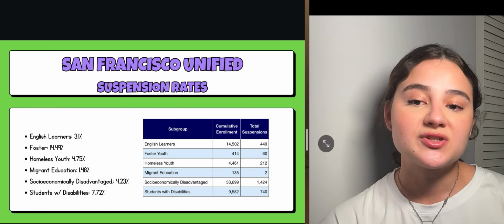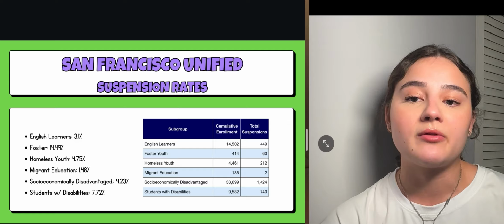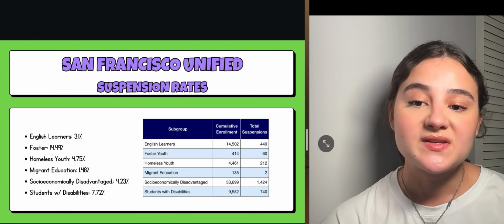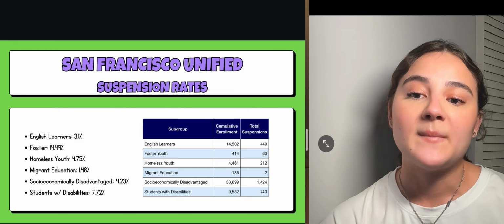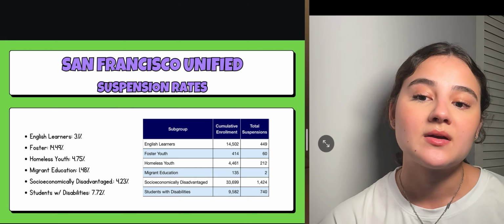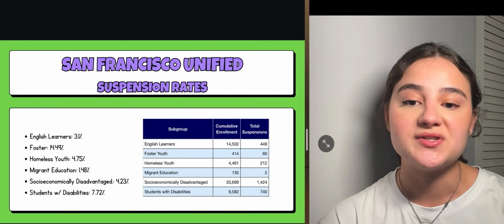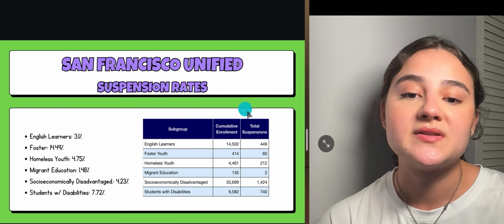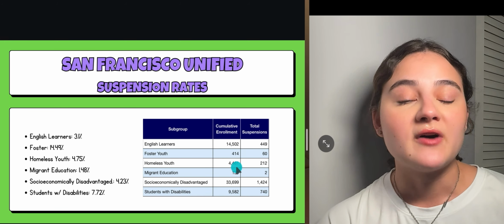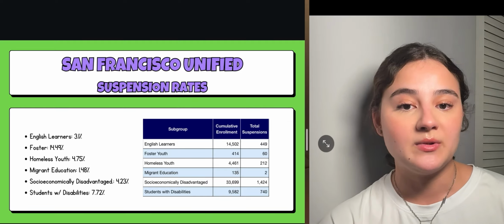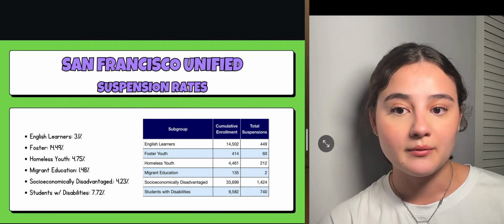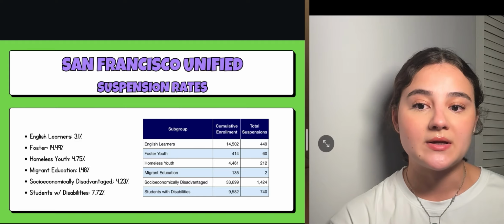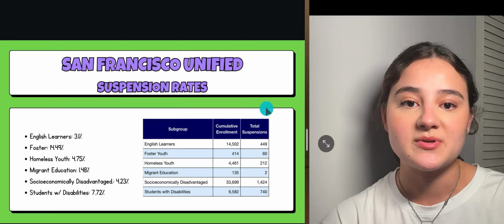So English language learners are going to be suspended at 3.1%, foster youth at 14.49%, homeless youth at 4.75%, migrant education at 1.48%, socioeconomically disadvantaged at 4.23%, students with disabilities at 7.72%. So here you can see that there's a disproportionate rate that foster youth students are going to be suspended at higher rates than others, despite being the second least amount of students represented.